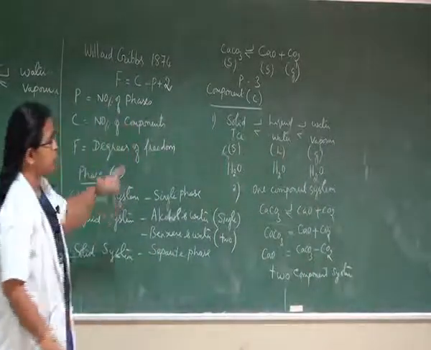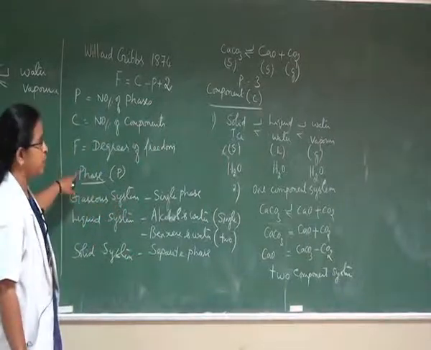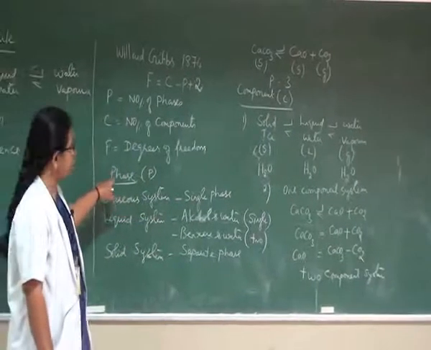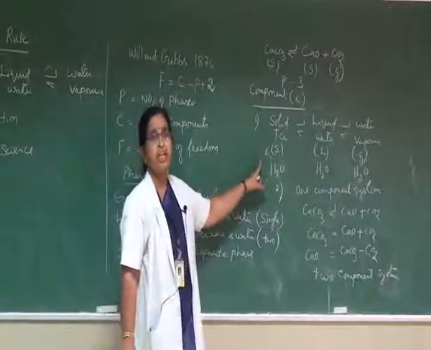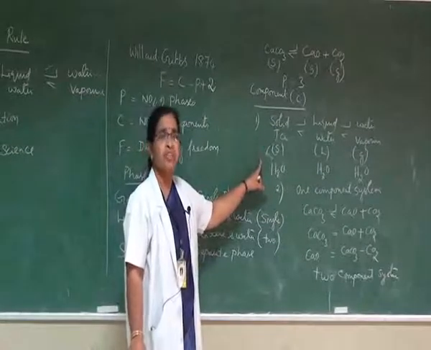From the discussion so far, we are able to count the number of phases present in the heterogeneous system as well as the chemical composition of each phase.